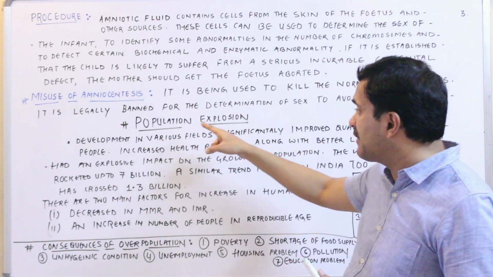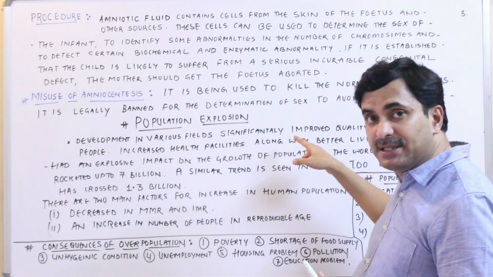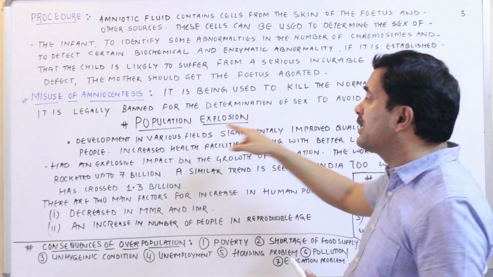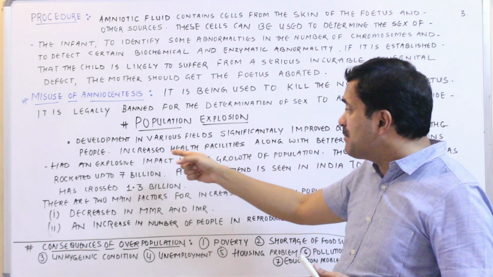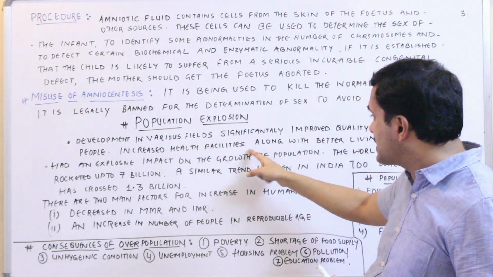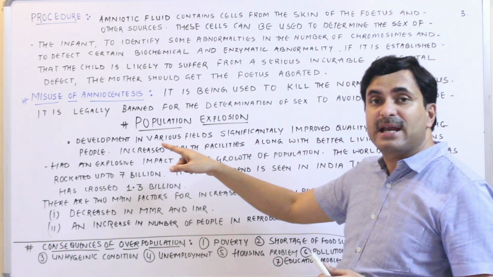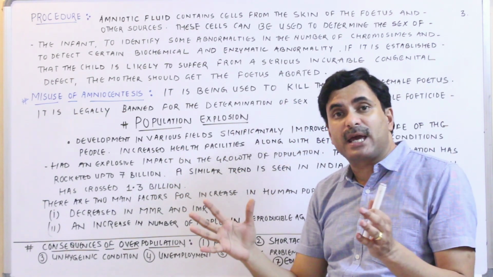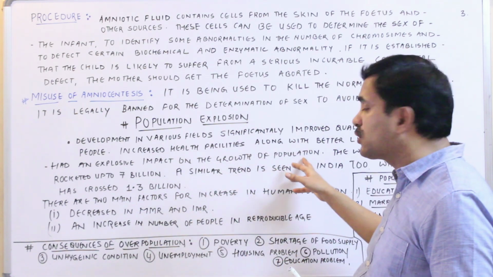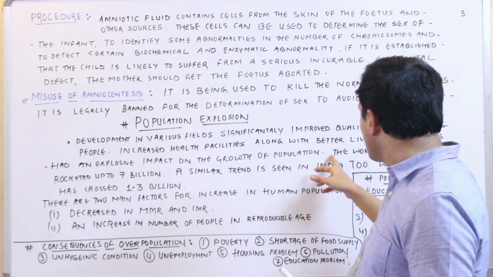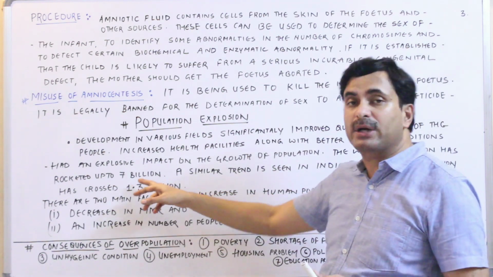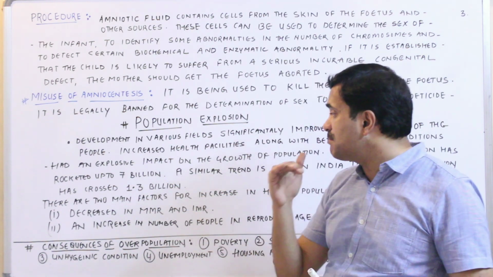Because of increased health facilities along with better living conditions, there has been an explosive impact on the growth of the population, and the world population has rocketed up to 7 billion.